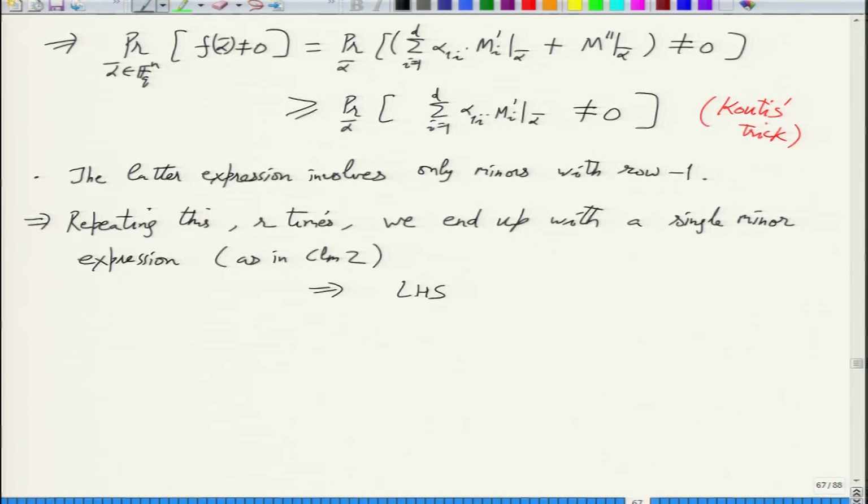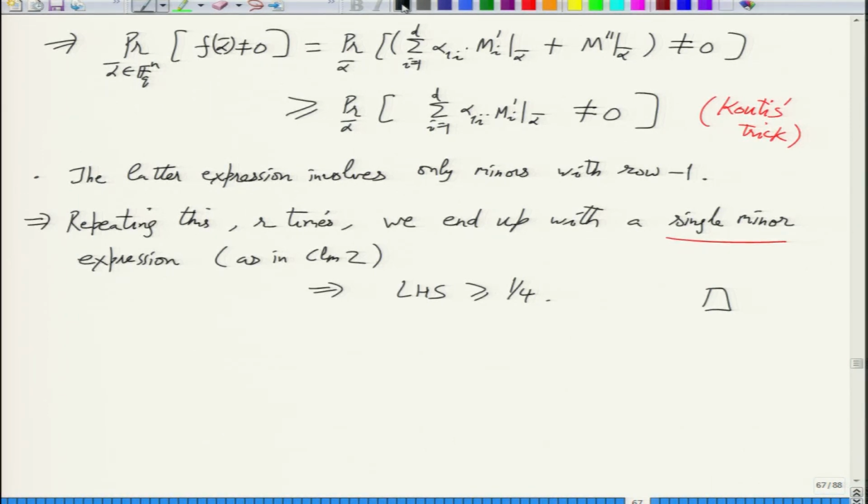So the probability is hence the same as shown there. Is this clear? So this trick is used to reduce the number of minors in the expression. Eventually we go to the base case.